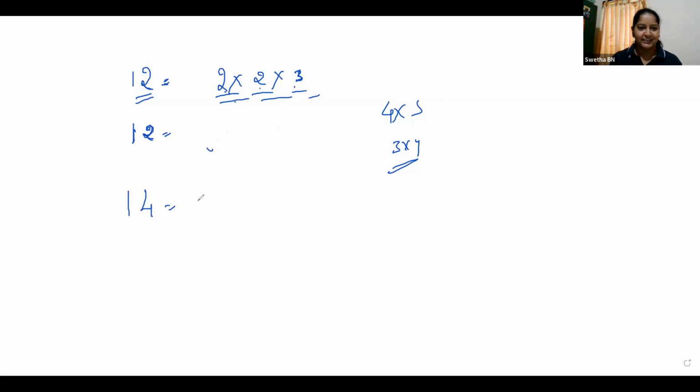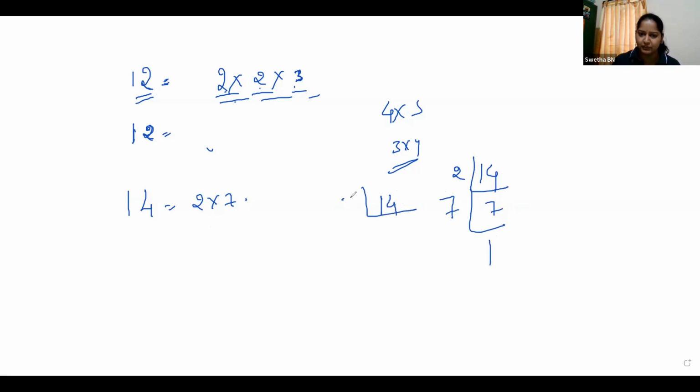Very good, Shreya. 2 into 7 or 7 into 2. If you take 2 first, 7 comes next; if you take 7 first, you get 2 later. But anyway, we get the same numbers only.